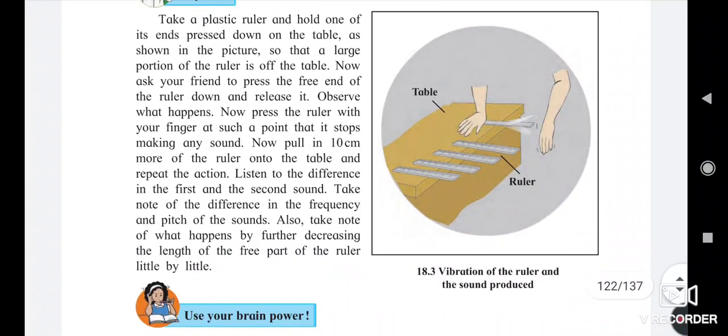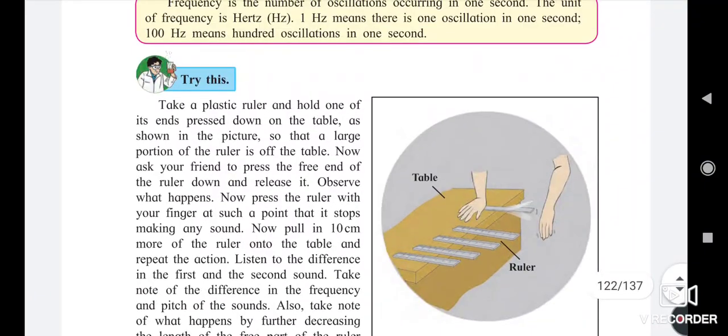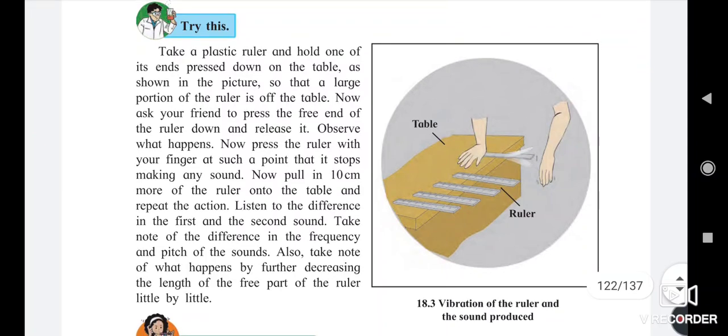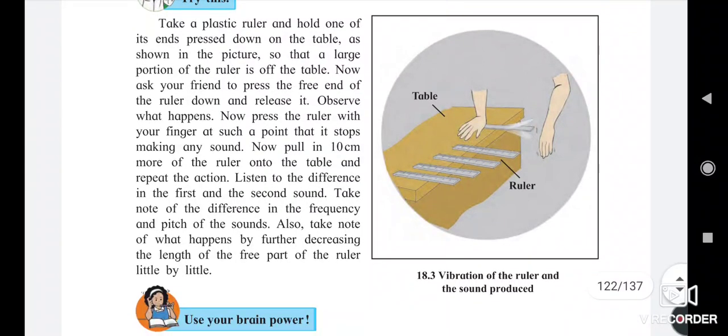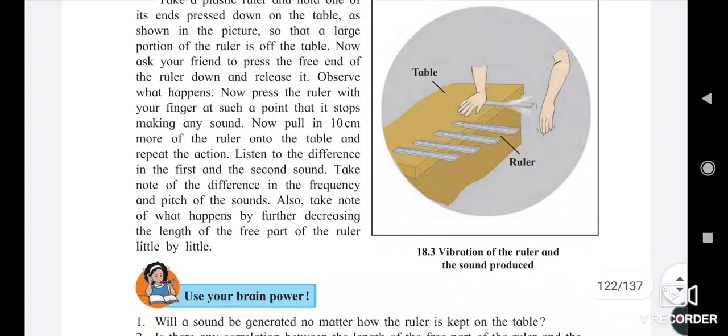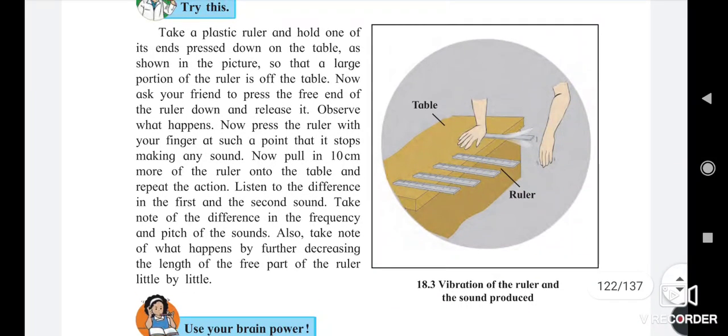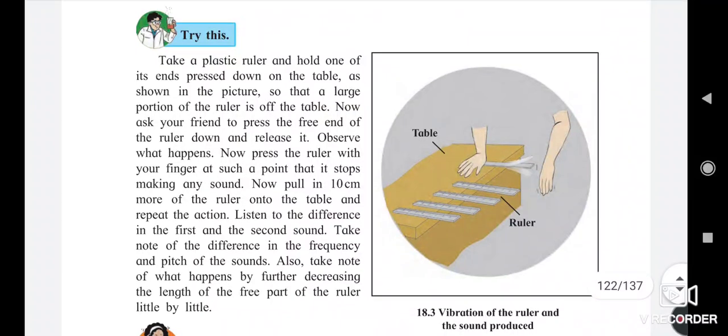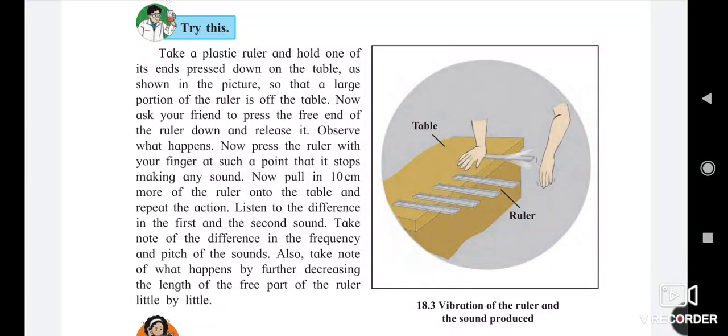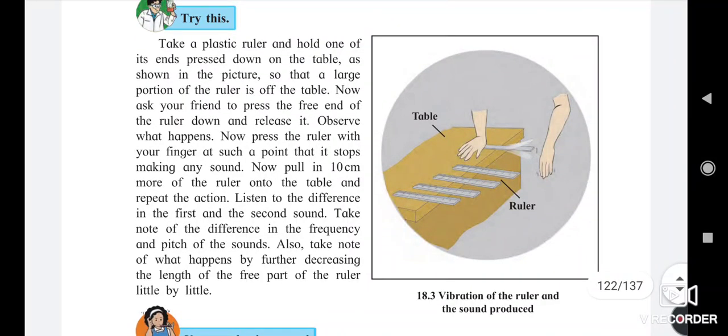This is the experiment which we saw on the screen, a simple experiment of a vibration. In this experiment, we can produce the vibration and its sound. We can hear a sound.